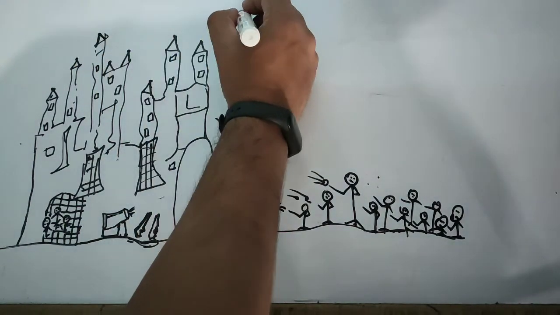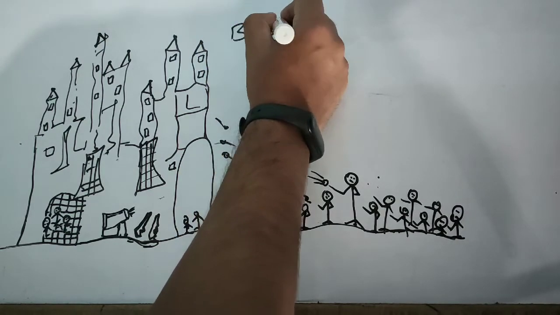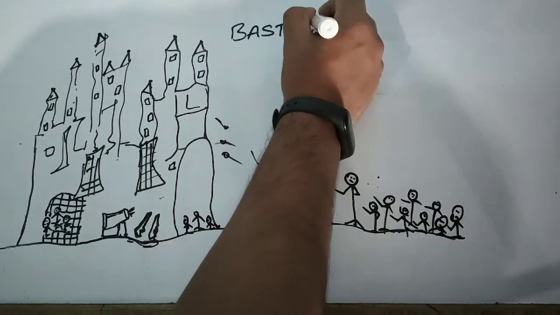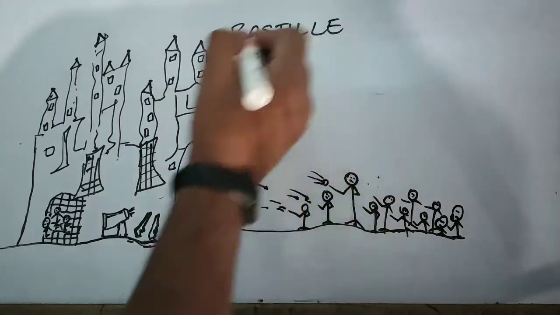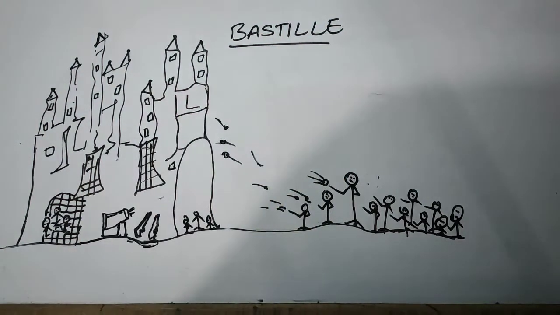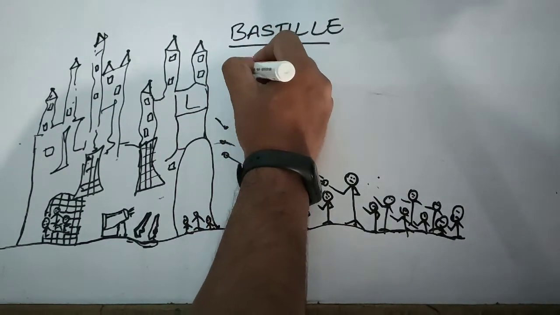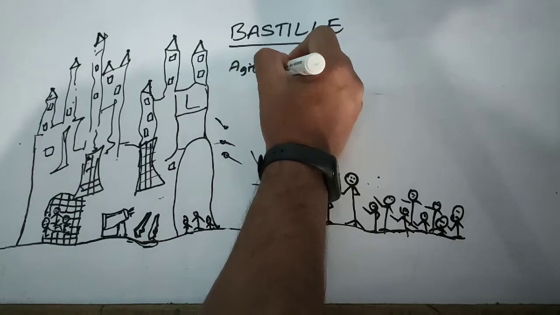Now let's turn our attention to the next subtopic of this chapter, which is very, very important, that is the fall of the Bastille. While the constitution was being drafted at Versailles, the citizens from the third state were facing problems. Now, what kind of problems were they facing? The food prices were increasing, and the harvest turned out to be a great loss.